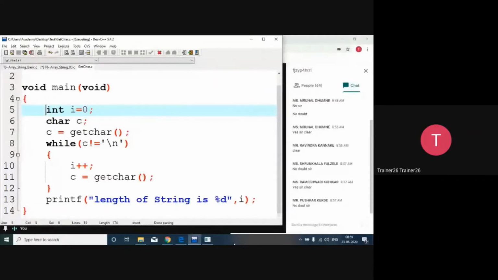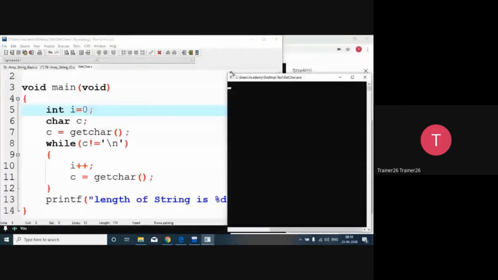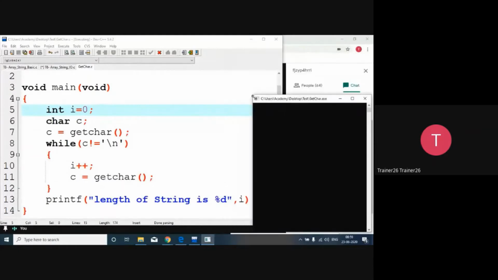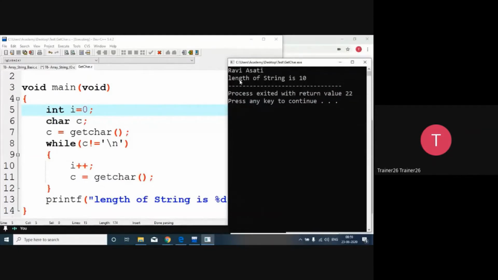तो थोड़ी अगर हम पेपर पे वर्कआउट करेंगे चीजें तो आसान हो जाएंगी. So here this is my program, and I'm going to write down Ravi space SRT. So total 10 characters are required, 5 plus 5, 10, and null read करने नहीं वाले. So that's why this is the inner string.